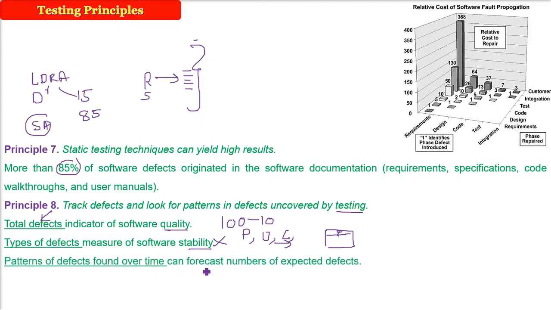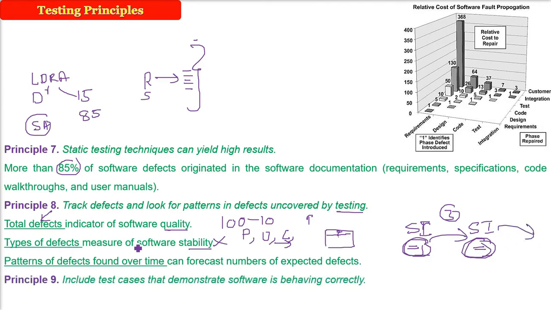Pattern of defects found over time can forecast the number of expected defects. Say you are delivering one increment and there is some number of defects, then you deliver the next increment after 3 months and uncover a certain number of defects. The number of defects in these two will give you a forecast, or an idea, of how many defects you will have to encounter in the third increment.